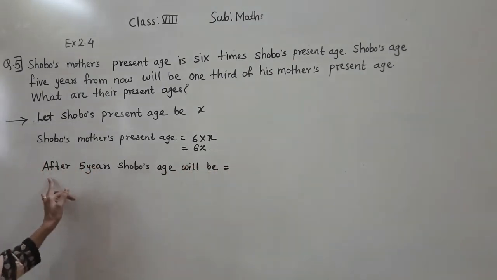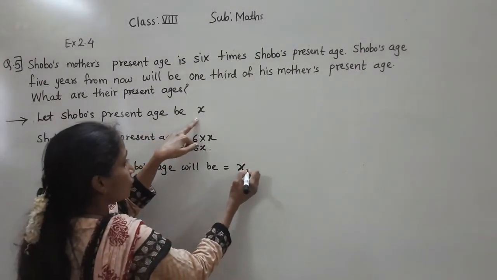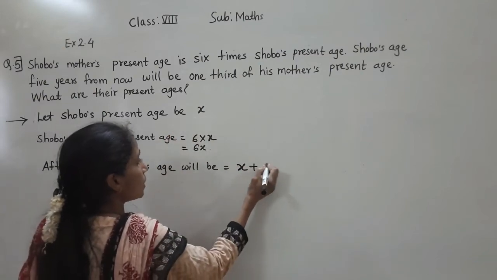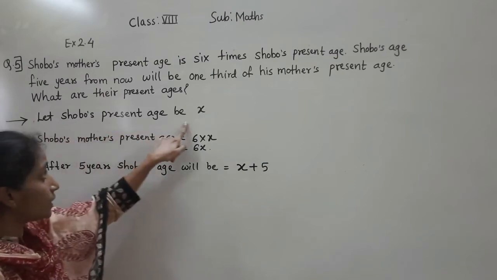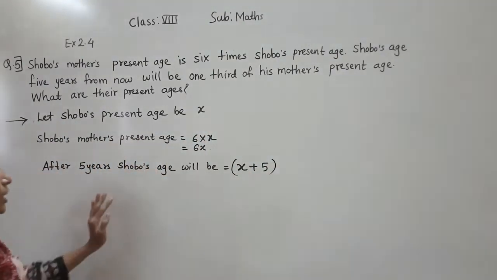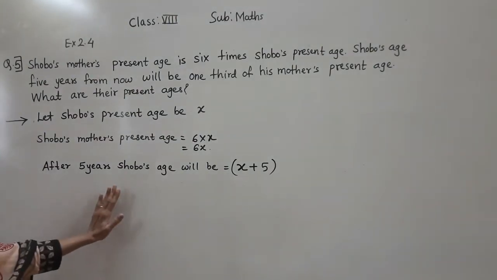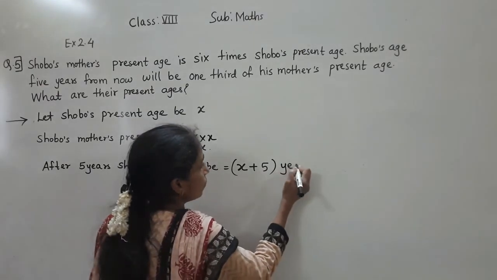Shoboz's present age is x, so after 5 years it is x plus 5. It will be added after 5 years. So Shoboz's age after 5 years will be x plus 5 years.